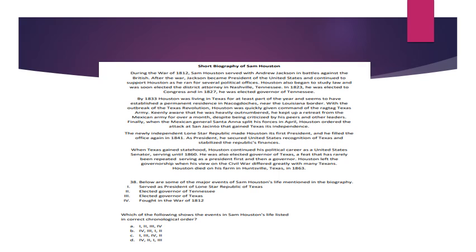Number 38. The title of the excerpt is Short Biography of Sam Houston. It reads, "During the War of 1812, Sam Houston served with Andrew Jackson in battles against the British. After the war, Jackson became President of the United States and continued to support Houston as he ran for several political offices. Houston also began to study law and was soon elected the district attorney in Nashville, Tennessee. In 1823, he was elected to Congress, and in 1827 he was elected governor of Tennessee.